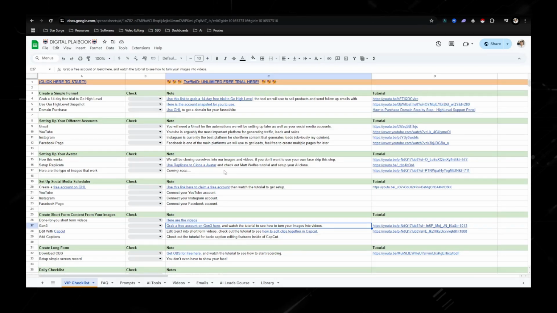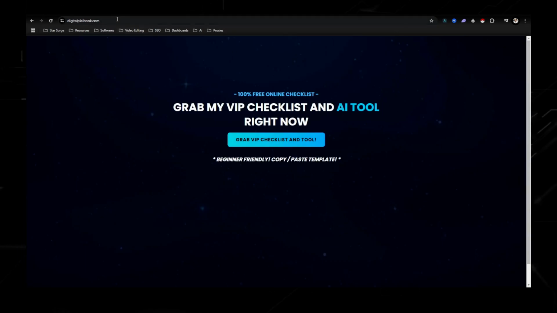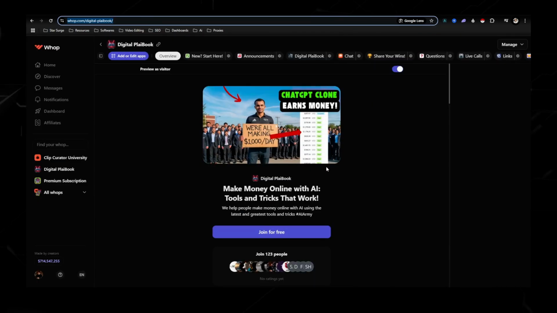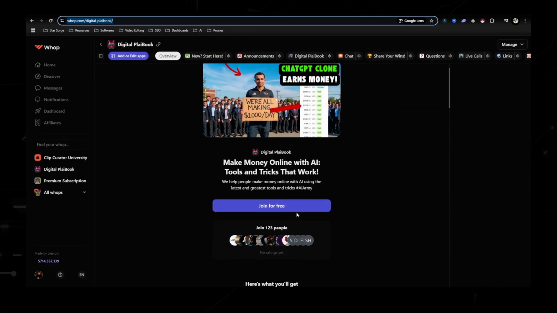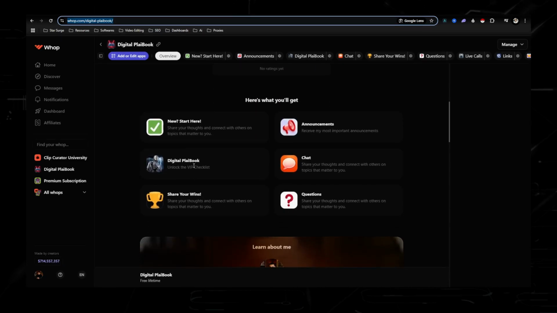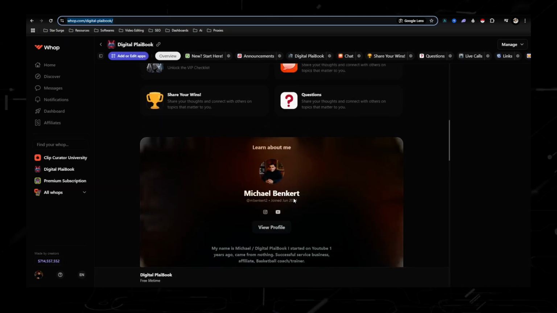So as I said right here, you can see this is the digital playbook, and just go to digitalplaybook. Put in your information, and you will get directed to this site right here. It's on a site called WAP. This is where our community is, and as you can see right here, 123 people are in here. You get access to the digital playbook, direct access to me, questions, we share our wins.